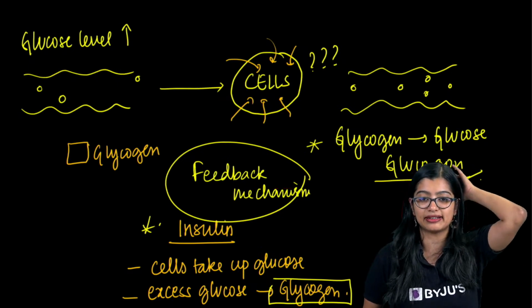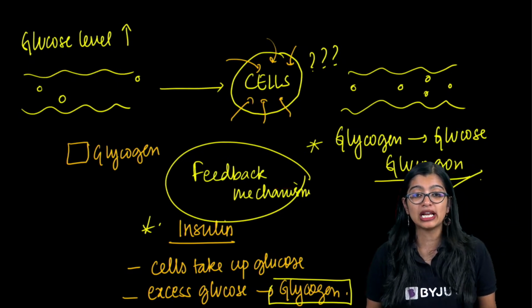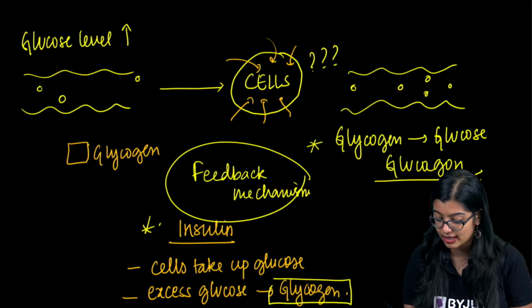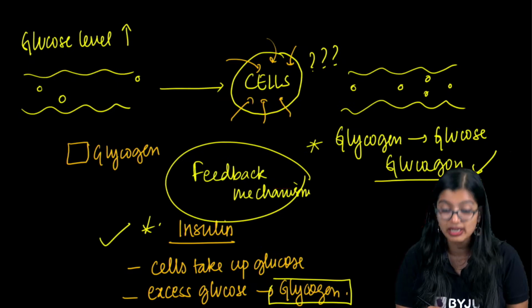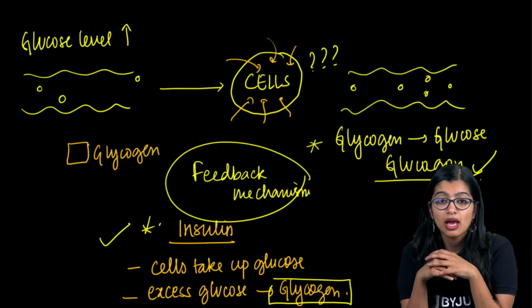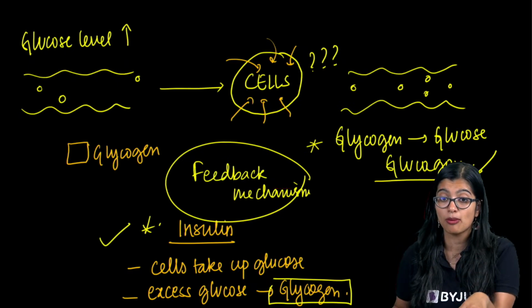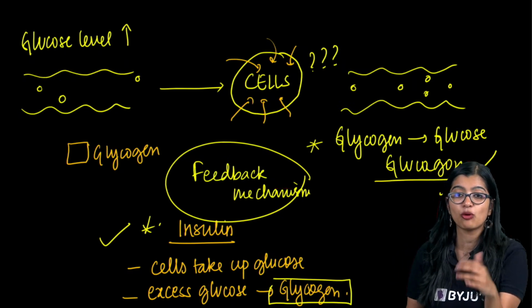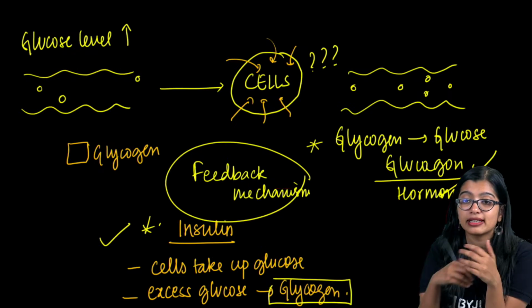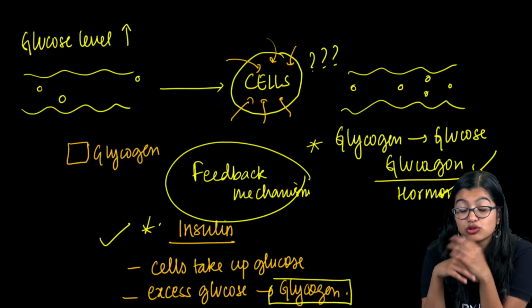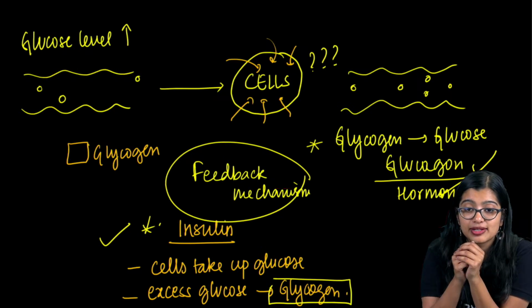Those are intermediaries that are there, right? Which will increase blood glucose level. Glucagon will increase blood glucose level. Insulin will decrease blood glucose level. Ma'am, glycogen is stored in the form of carbohydrate, right? Then what is glucagon? Glucagon is the hormone produced by the pancreas.